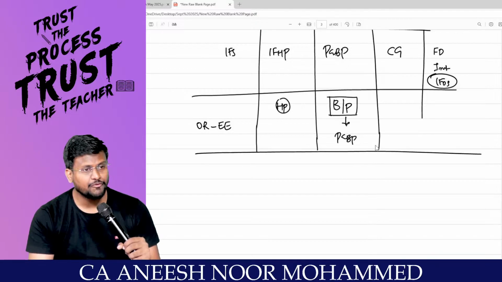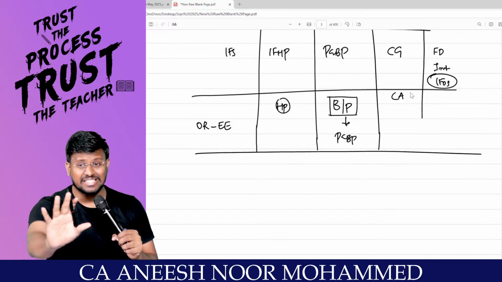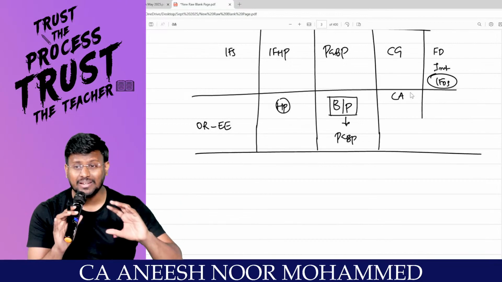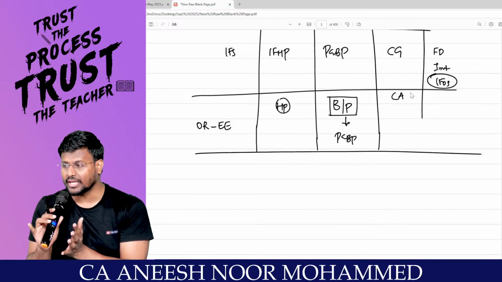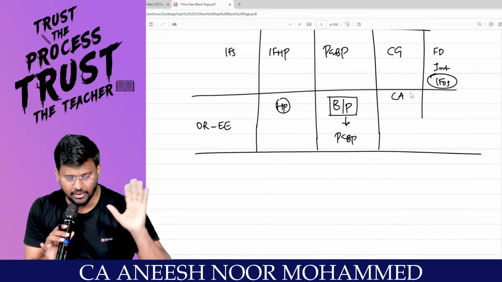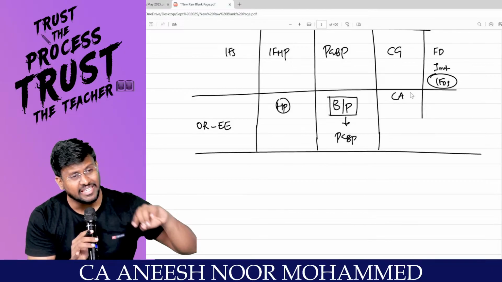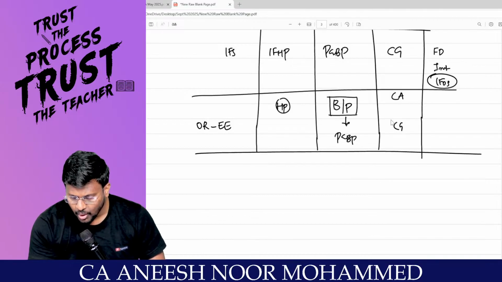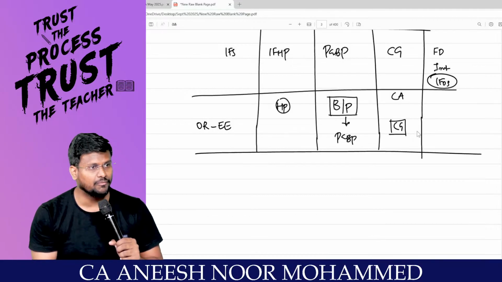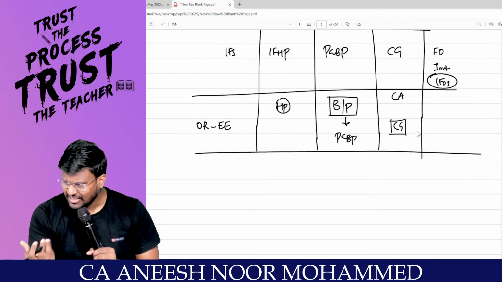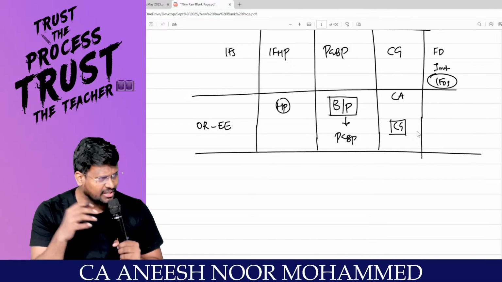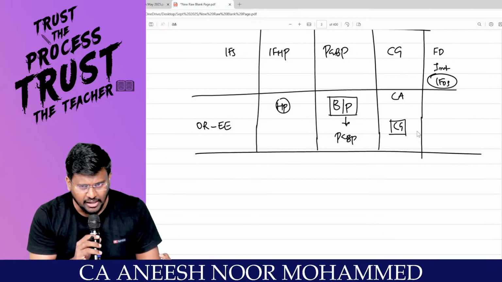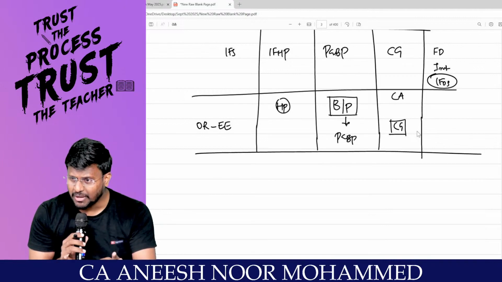Comfortable? If you have a capital asset, what is a capital asset? We'll discuss. Don't worry at all. If you have a capital asset and you are transferring the capital asset, because of that I am getting capital gain. Then that capital gain will be taxable under the head capital gain. Comfortable? Sir, I have certain other income which will not be taxable under the head salary, IFHP, PGBP, or capital gain.